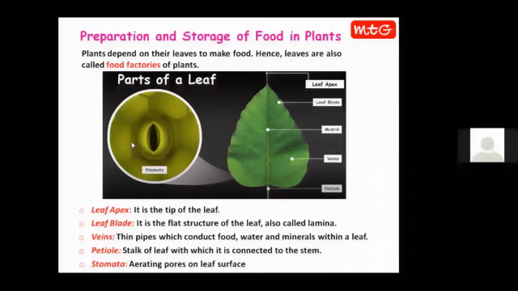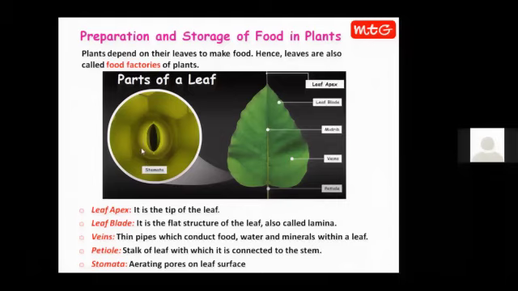Just you can compare it with your nose, your nostrils. There are two openings in your nose. When you breathe in, air goes inside, and when you breathe out, air comes out. Similarly, when leaf has to take in air, it goes through stomata, and when the leaf releases air, it also goes out through the stomata.